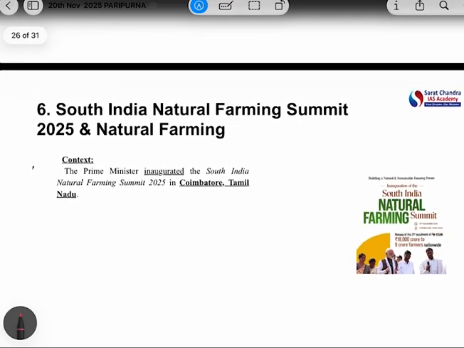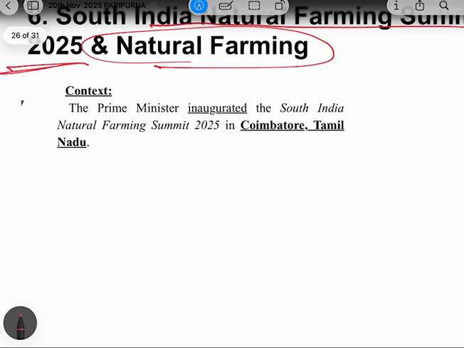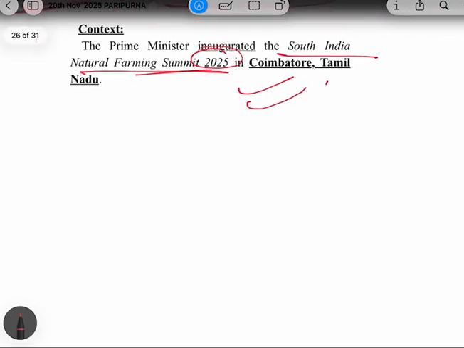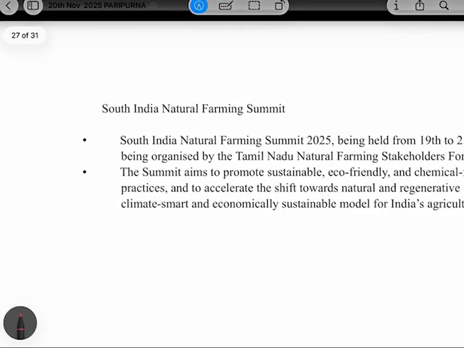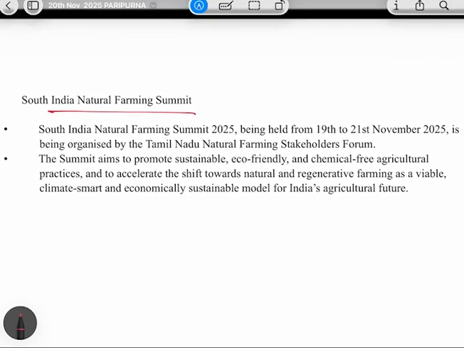Now let's discuss the next article, that is the South India Natural Farming Summit 2025, and also about natural farming. So what is the context? This South India Natural Farming Summit 2025 was held in Coimbatore in Tamil Nadu. Okay, let's discuss some important points about this summit. We already discussed it was organized in Tamil Nadu, and it was organized by the Tamil Nadu Natural Farming Stakeholders Forum.